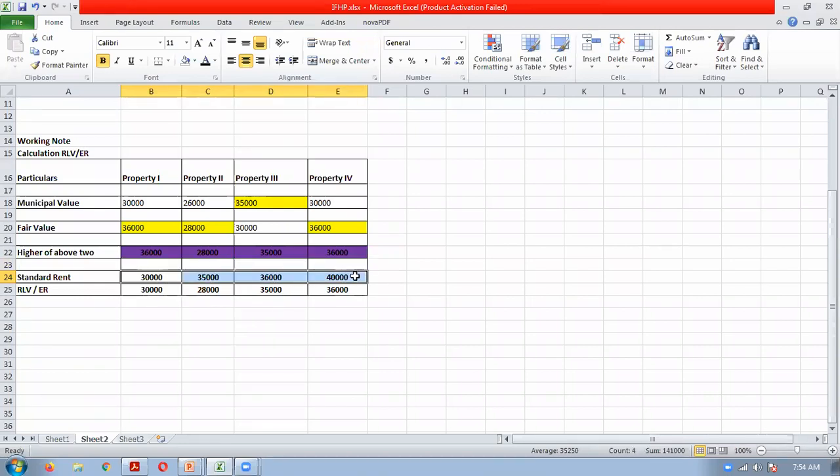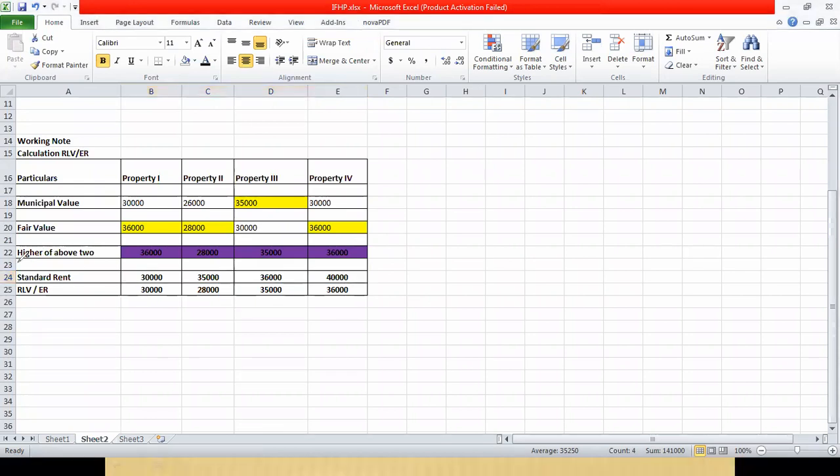Now, what do you have to do? You have to compare the higher value of the municipal value and fair value, which we have already noted down separately. This value you will have to compare with the standard rent.